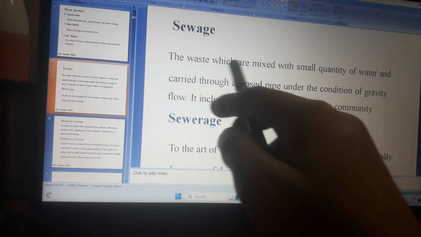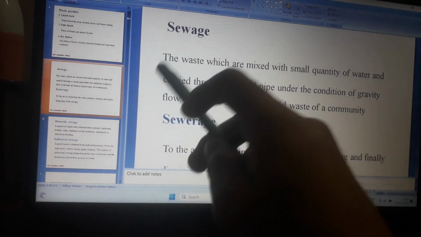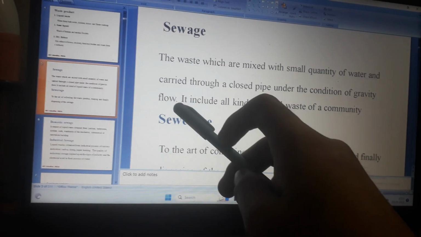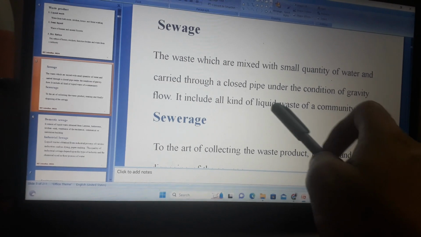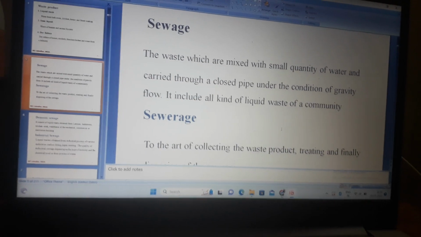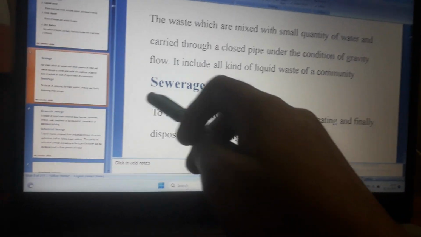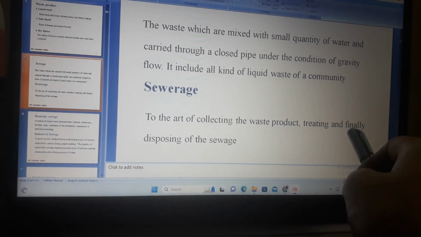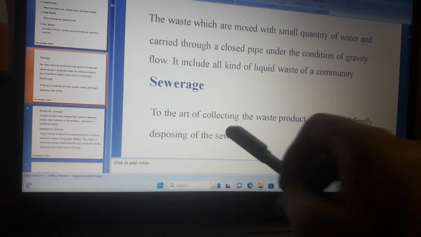Sewage. The waste which is mixed with a small quantity of water and carried through a closed pipe under the condition of gravity flow. It includes all kinds of liquid waste of a community. Sewerage refers to the art of collecting the waste product, treating and finally disposing of the sewage.